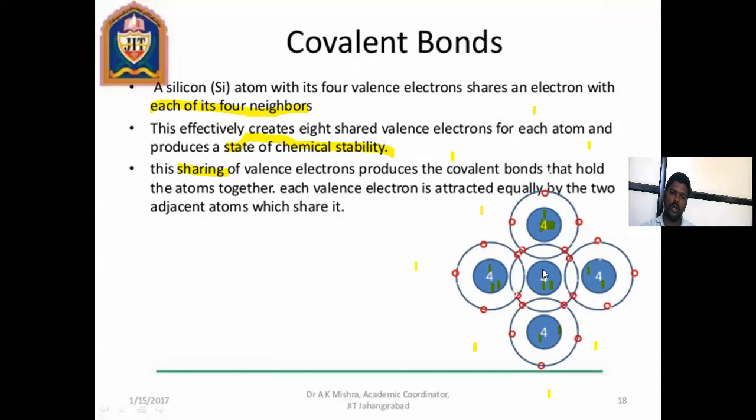Covalent bond means electrons are not lost and not gained. They are shared. The outermost orbit has shared electrons in the semiconductor. Then the bond is formed, that is a covalent bond. This effectively creates 8 shared valence electrons. Each atom achieves a state of chemical stability. This sharing of valence electrons produces the covalent bond that holds the atoms together. Each valence electron is attracted equally by the two adjacent atoms which share it.